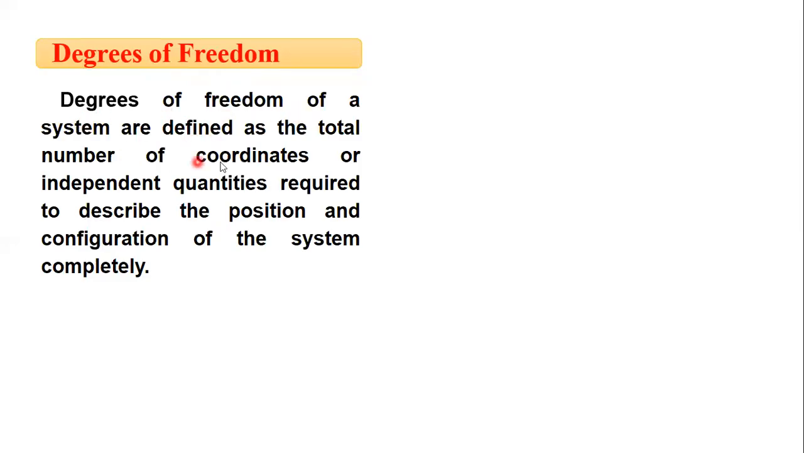Degrees of freedom means the coordinates or independent quantities required to describe the position and configuration of the system completely. It means the number of coordinates required to specify the position is the degree of freedom. If 3 coordinates are required, then 3 is the degree of freedom. Now let's see some examples.